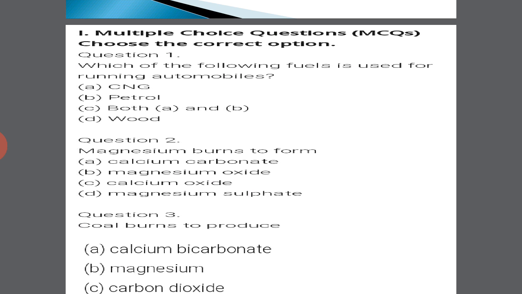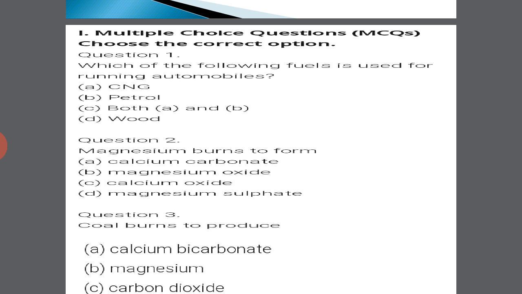Question number 2. Magnesium burns to form: calcium carbonate, magnesium oxide, and the third is calcium oxide and magnesium sulfate. Definitely, whenever magnesium burns, it will form magnesium oxide. So option B is the correct answer.